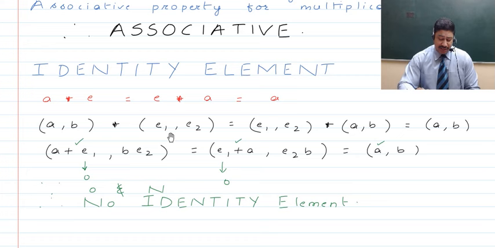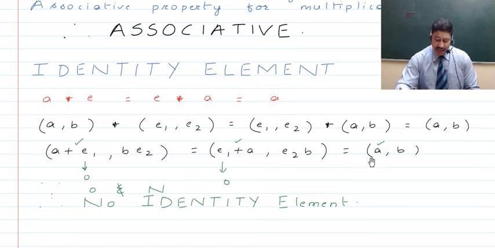And as such, in accordance with this operation which we have at hand, A plus E1 is what the first element will become, as we'll have the sum of the first elements of both the ordered pairs, and then we'll talk about the product of the second elements of the ordered pairs to be the second element. And now when we talk about the left hand operation, E1 plus A will become the first element, and E2 into B will become the second element.